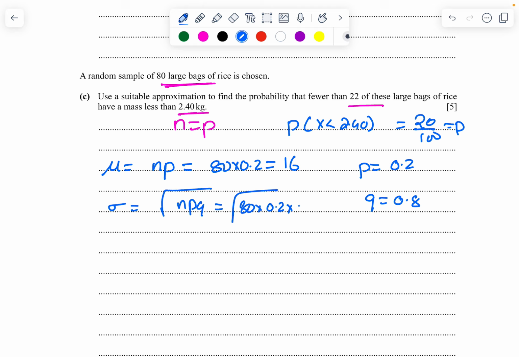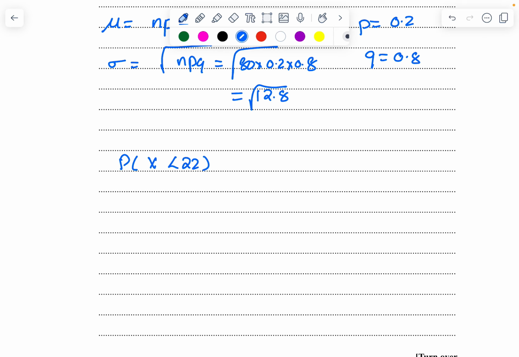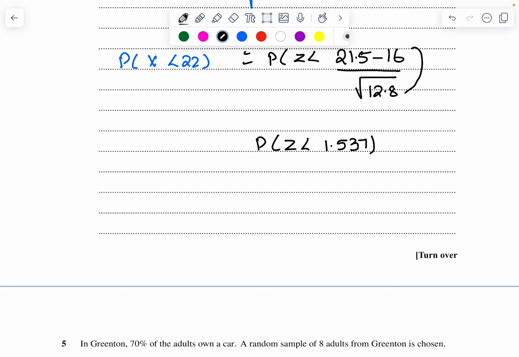Now what is he asking? Probability of x less than 22, which is probability of z less than (21.5 minus 16) divided by square root of 12.8, because of the continuity approximation. Probability of z less than 1.537, which is nothing but 0.938.